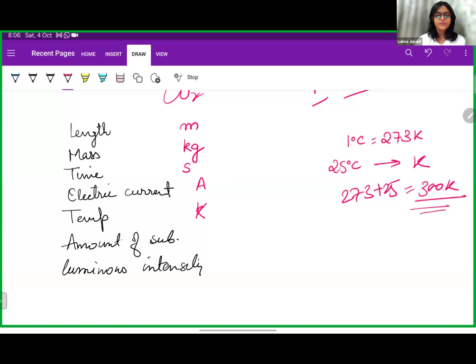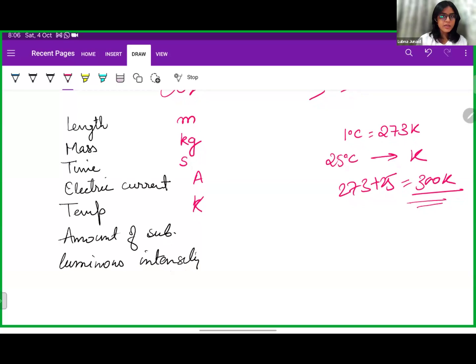Then we have amount of substance. It is exclusively for chemistry, that is mole. And then we have luminous intensity. Luminous intensity is when something is burning, like the flame of a candle, and that intensity is measured in candela. So these are the seven fundamental units.